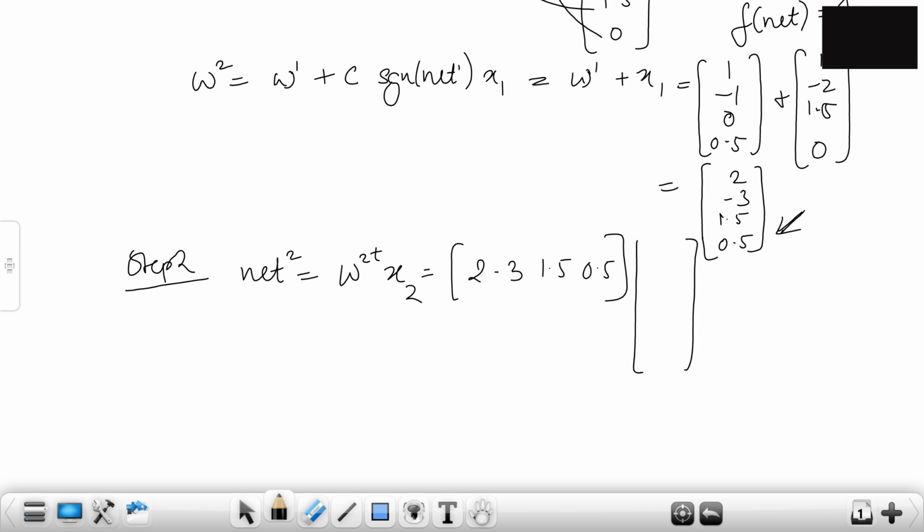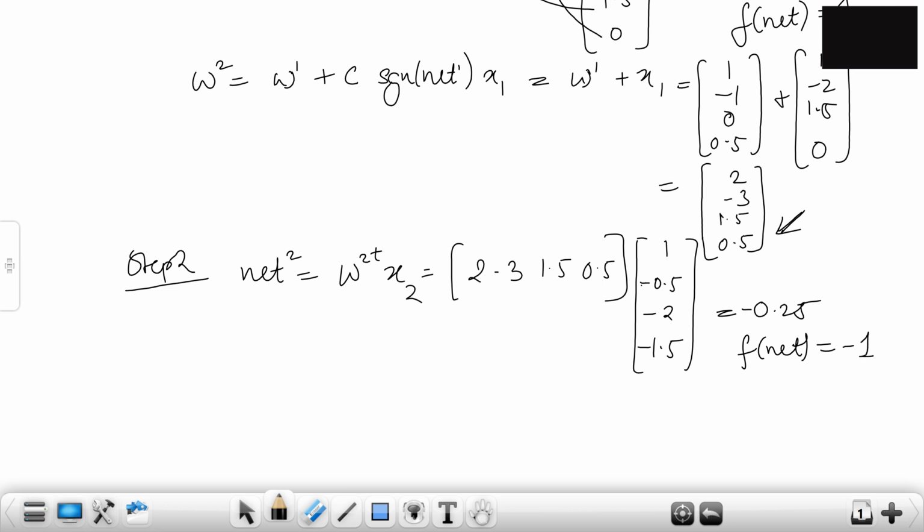This will get multiplied to second input vector. The second input vector was what? 1, minus 0.5, minus 2, minus 1.5. These are the things that we have. So after multiplication, this will give me minus 0.25. Okay, just do the calculations and just check whether I'm correct. Okay, so this is negative. So F net will be minus 1.